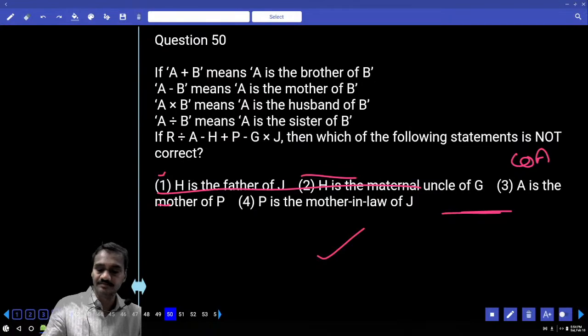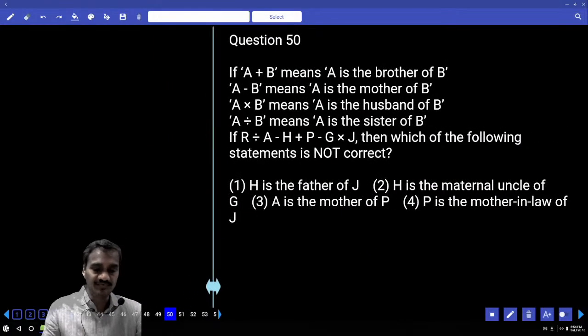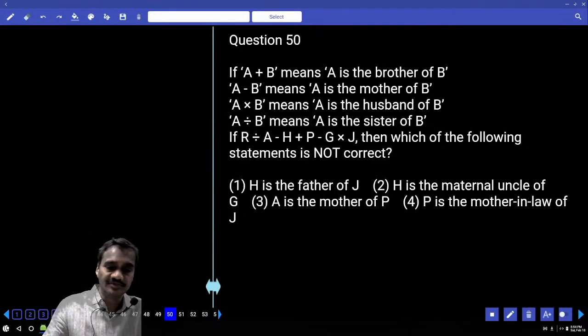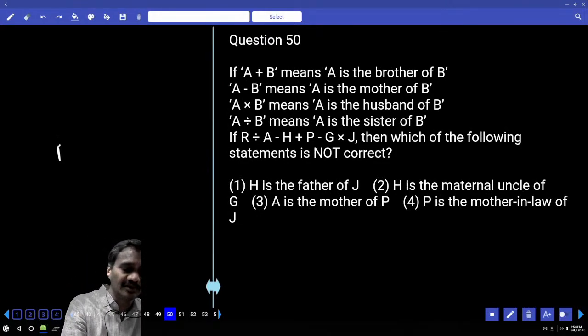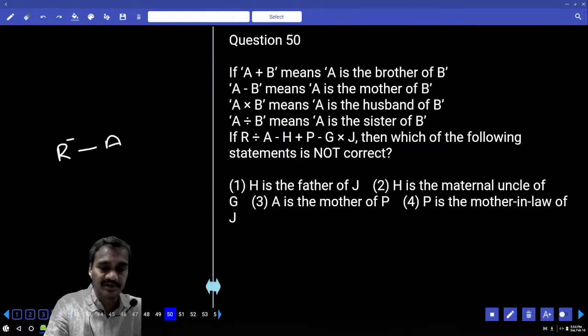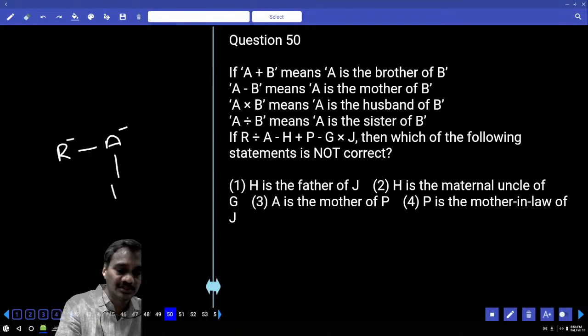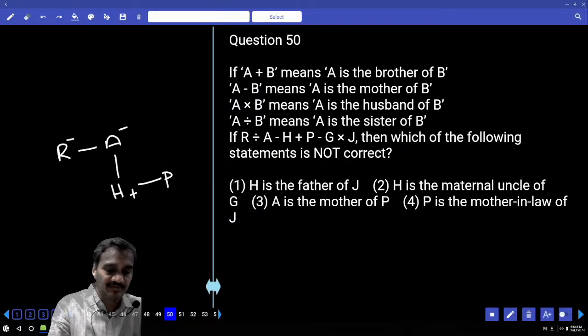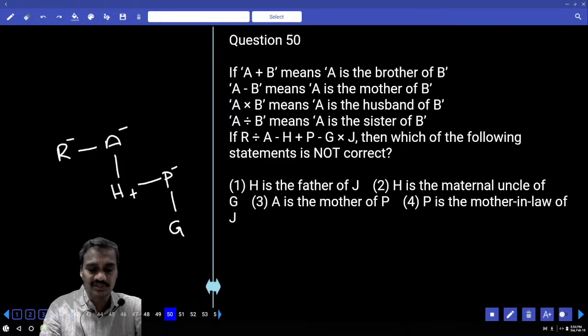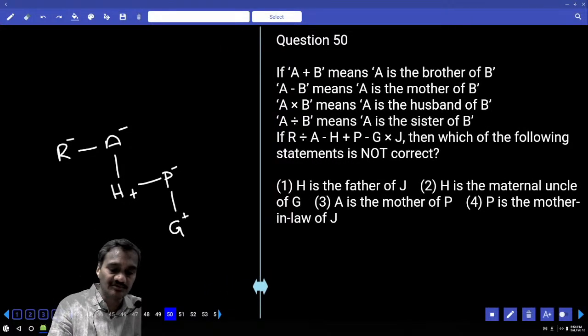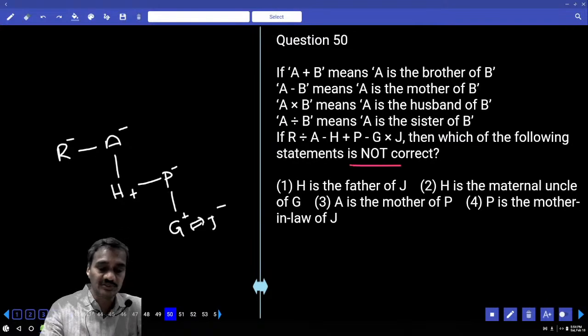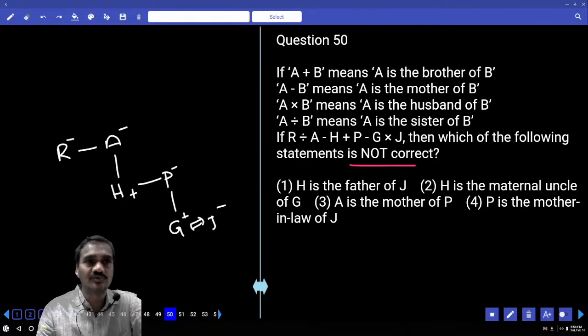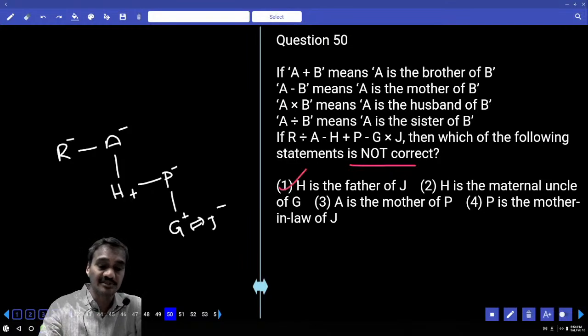Then coming to this 50th. Now in this 50, R division stands for R is the sister of A. A minus: A is the mother of H. H plus means H is the brother of P. And P minus means P is the mother of G. And G into means G is the husband of H. With the help of this, which of the following is false? H is the father of J. Is it true or false? It is false because H is the uncle of J rather than father. So the first one is definitely false, 50.